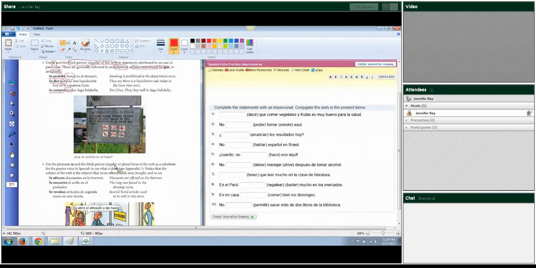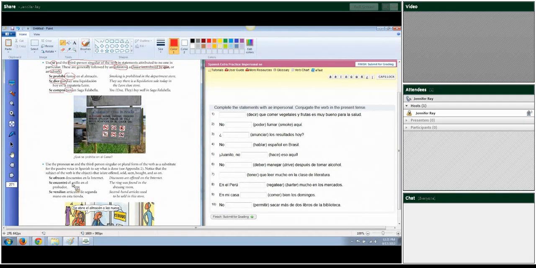You can also use the pronoun se with the third person singular or plural form of the verb as a substitute for the passive voice to say what is done. Notice the subject of the verb is the object that is offered, sold, bought, and so on. So, for example, here, se ofrecen descuentos en la internet. So what we're saying here is discounts. You don't have a specific person who's offering these discounts.